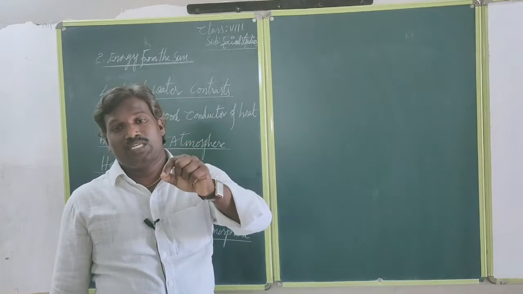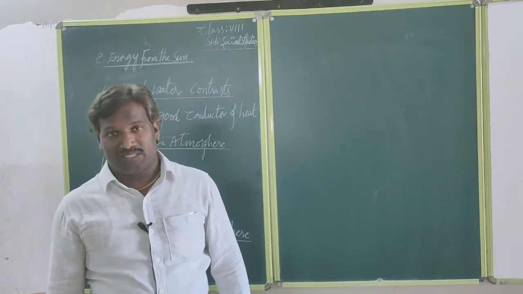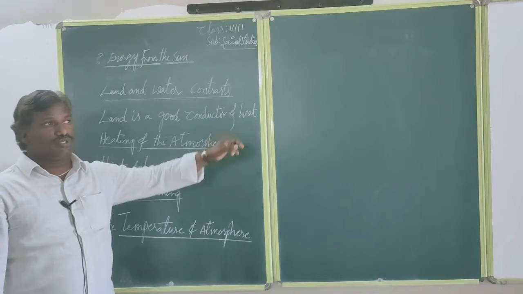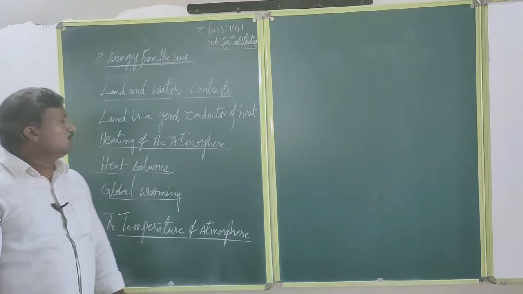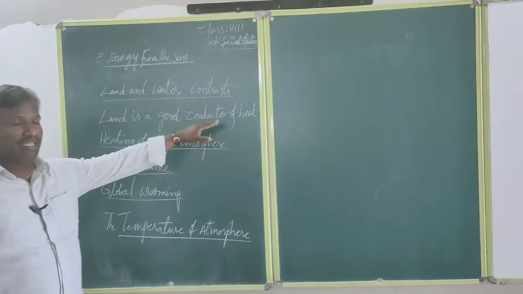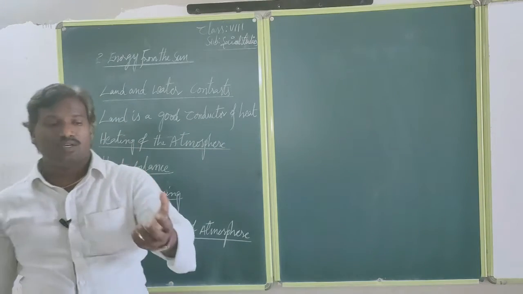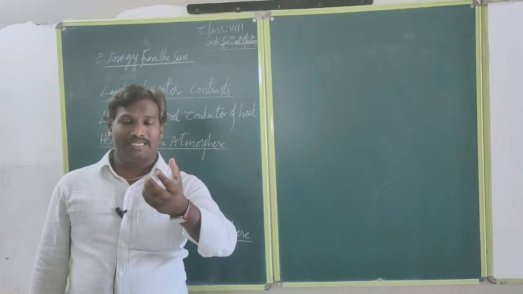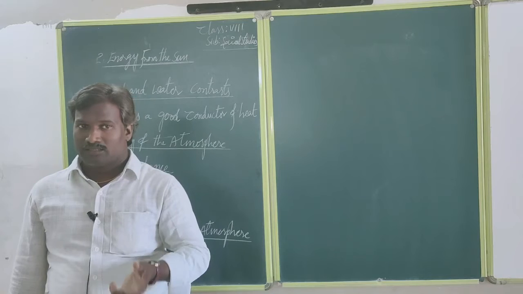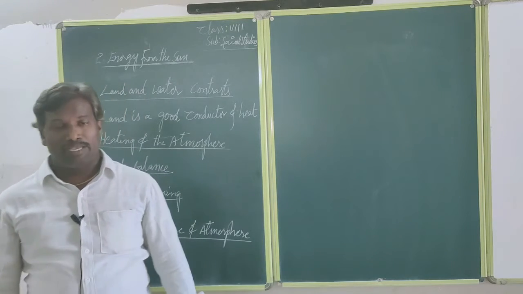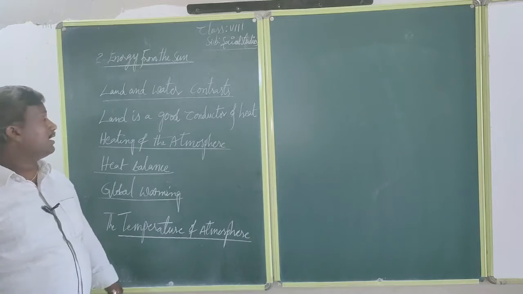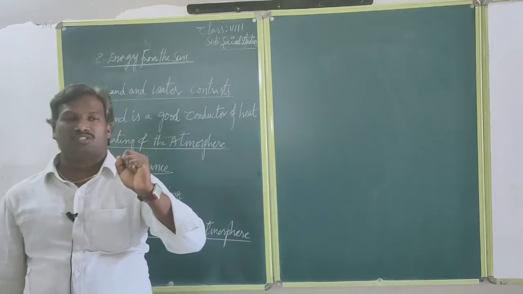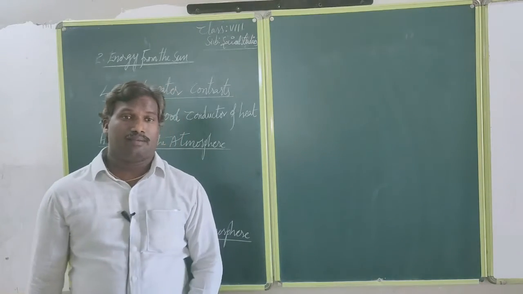How each receives it is a different activity. Land is a good conductor of heat. From the beginning we know land is a good conductor of heat. That means it receives heat quickly. Already we discussed insulation, how much energy is received by the air is called insulation. We said it also gives up heat speedily. When compared to water, land is a good conductor of heat. I mean, it takes heat fast and gives it up fast.